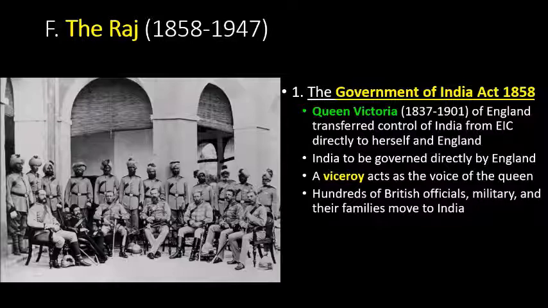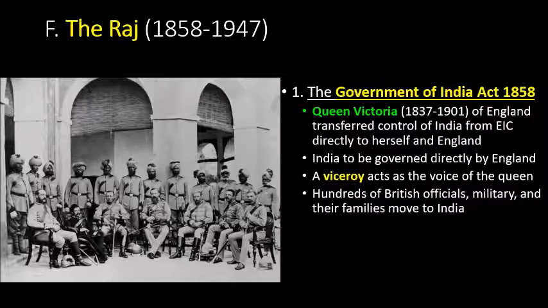A viceroy is going to act as the voice of the queen. So basically, India is under the control of a viceroy, which is a government official. And the viceroy, like I said, is a direct voice of the queen. So obviously, Queen Victoria is not going to live in India, although she is named the Empress of India. But basically, if the viceroy says it, the queen says it, the direct representative of the queen. So if you can imagine, you've got a viceroy, you've got all of these officials, you've got the entire government bureaucracy relocating to India.